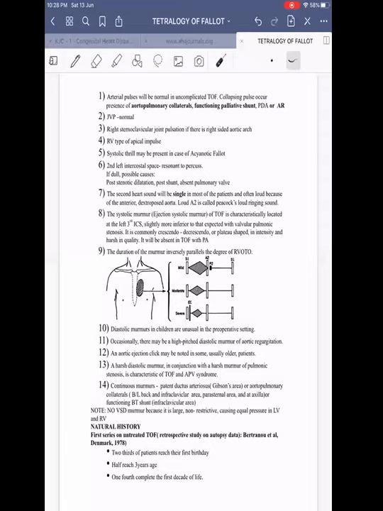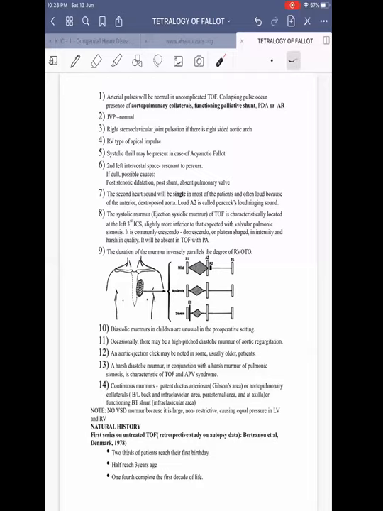Then if there is right-sided aortic arch, which occurs in about 25% of the cases, they will have right sternoclavicular joint pulsation. It is not always seen, only in some cases. More often, right-sided aortic arch can be easily made out in chest X-ray based on indentation on the trachea.